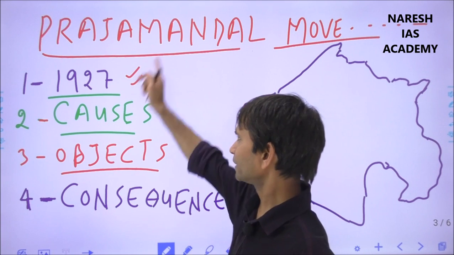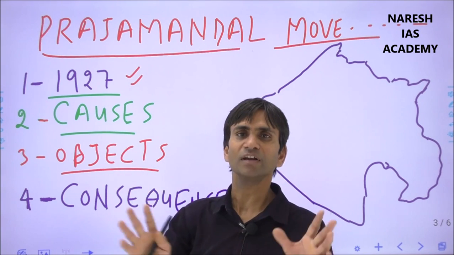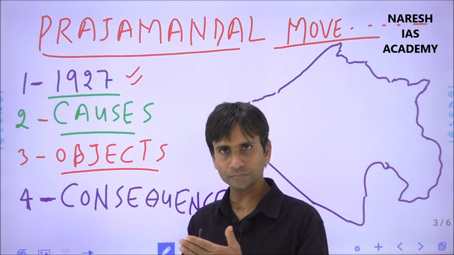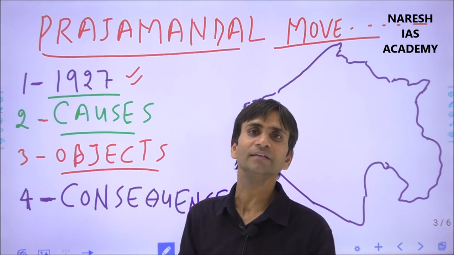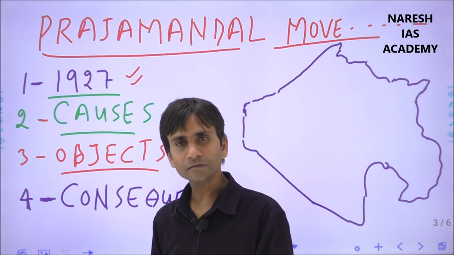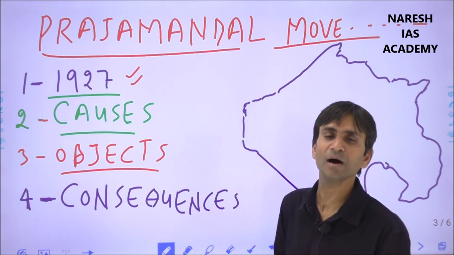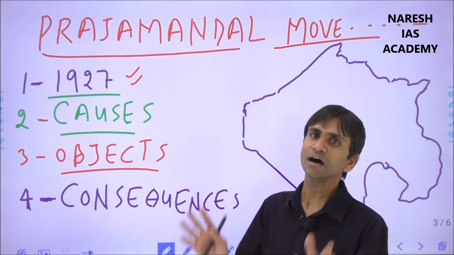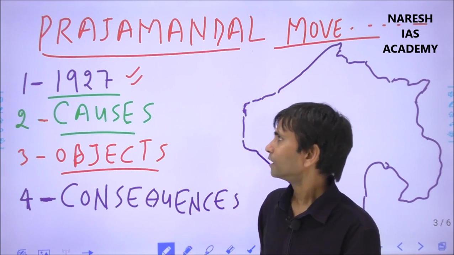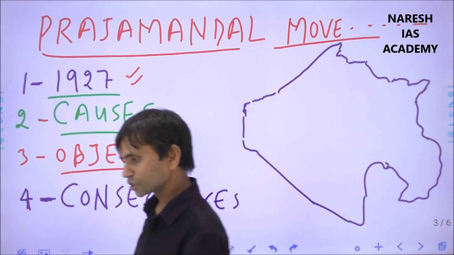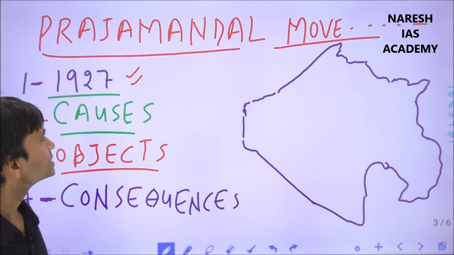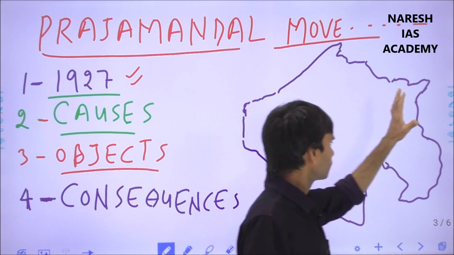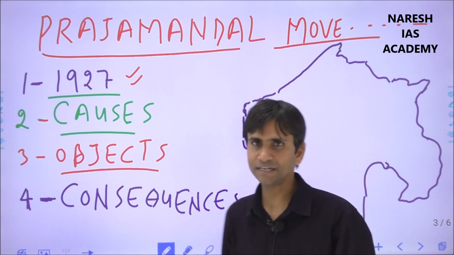Okay, the All India States People Conference was organized in 1927, and this was inspired by the Indian National Congress. At that time Congress was led by Mahatma Gandhi, Jawaharlal Nehru, Subhash Chandra Bose and other leaders. And after the instruction of the All India States People Conference, Rajasthan was also prepared for the movement.